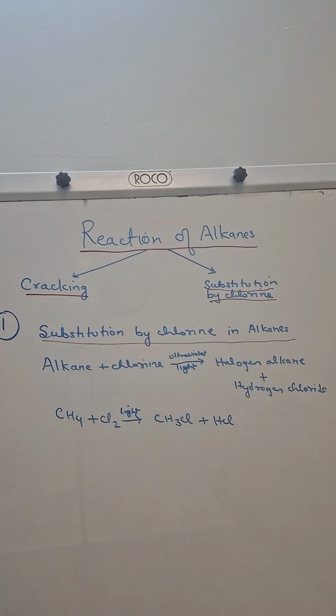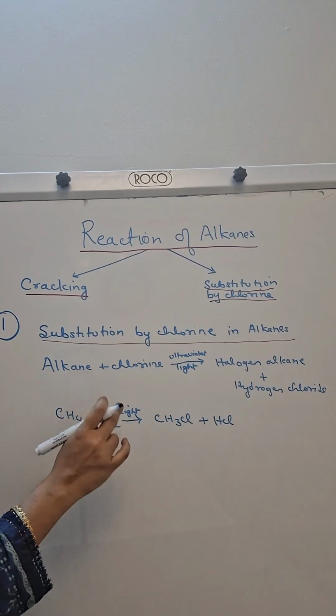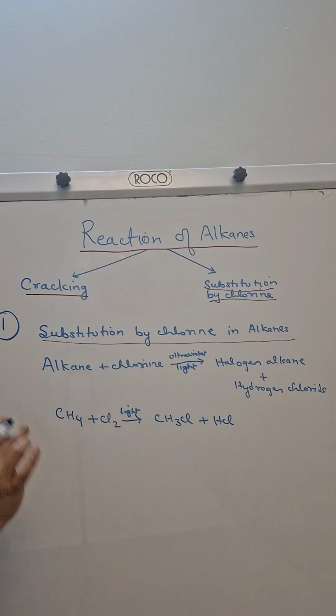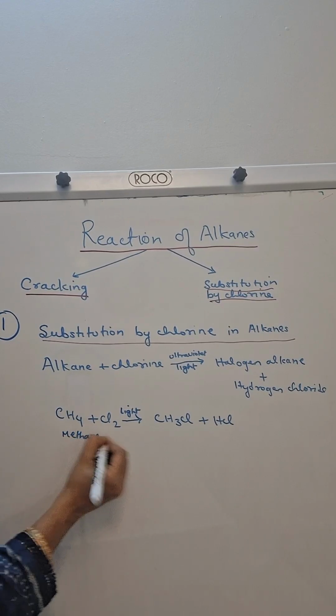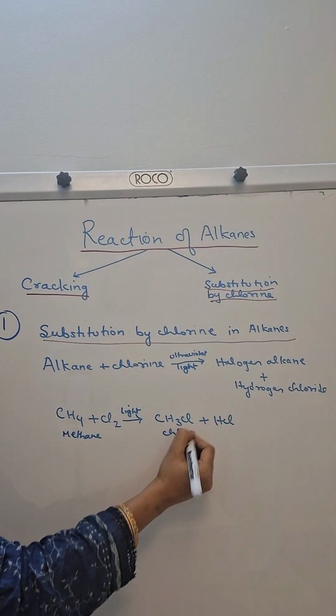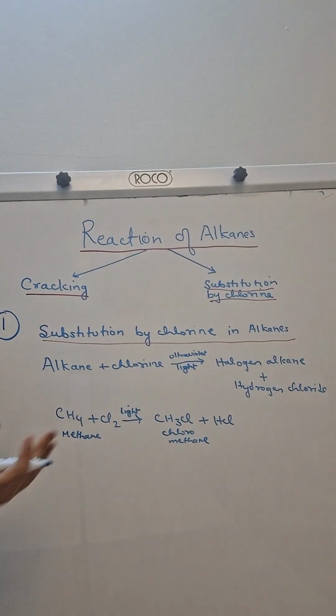So this reaction is not complete until and unless we write arrow. On arrow we write light, because light is a condition for this reaction. If there is no light, no reaction. Okay. Now name of this compound, this is methane and this is chloromethane.